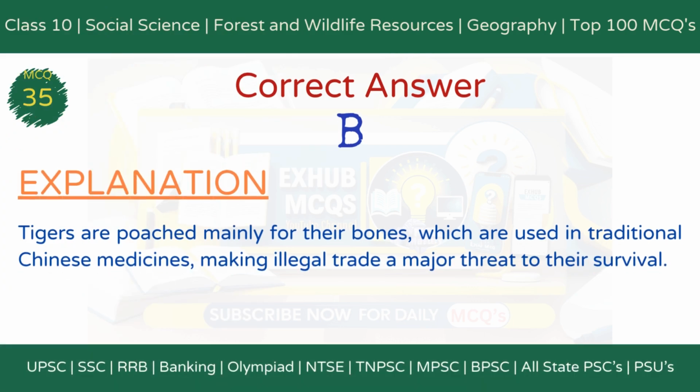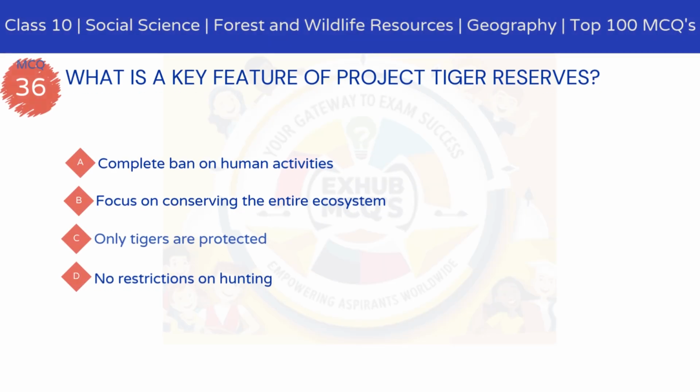The correct answer is option B. Their bones are used in traditional medicines. Explanation: tigers are poached mainly for their bones, which are used in traditional Chinese medicines, making illegal trade a major threat to their survival.